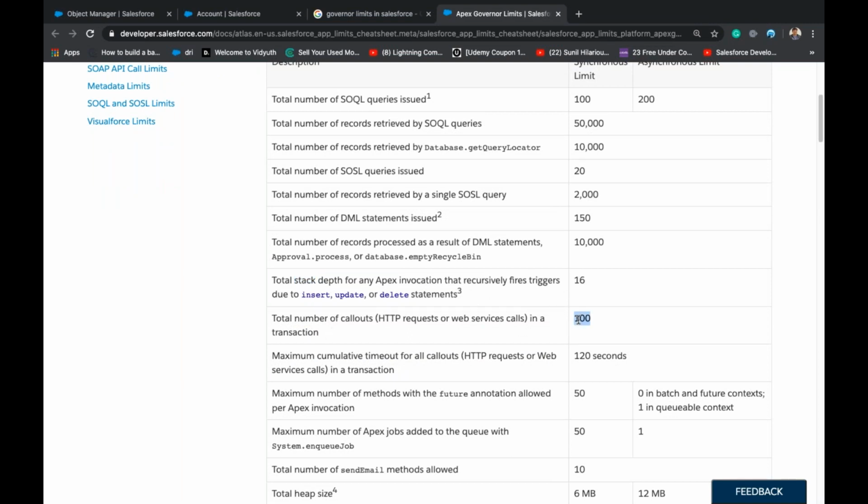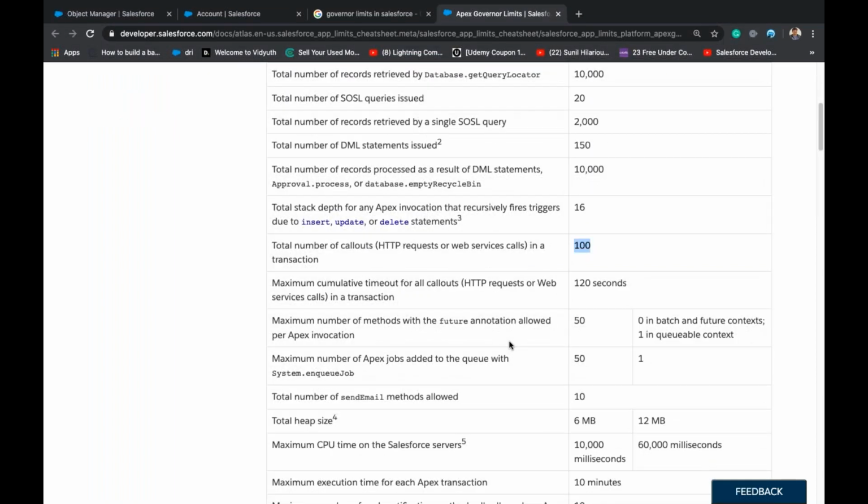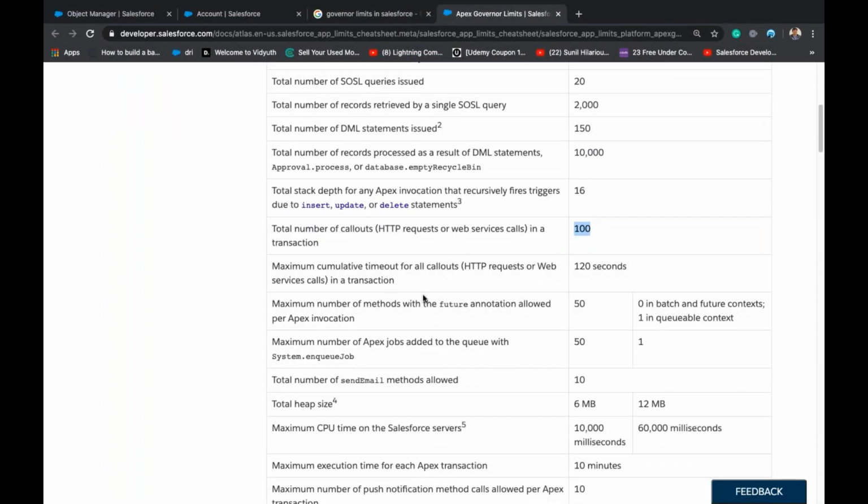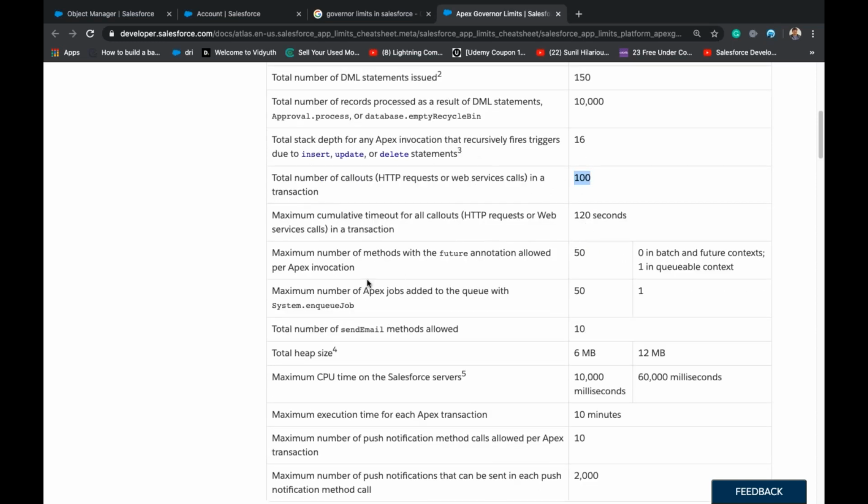Total number of callouts are 100 and maximum time per callout is 120 seconds, which is 2 minutes, right? And all others are fine. You may not understand a few things, but remember this: enqueue jobs we can do 50.